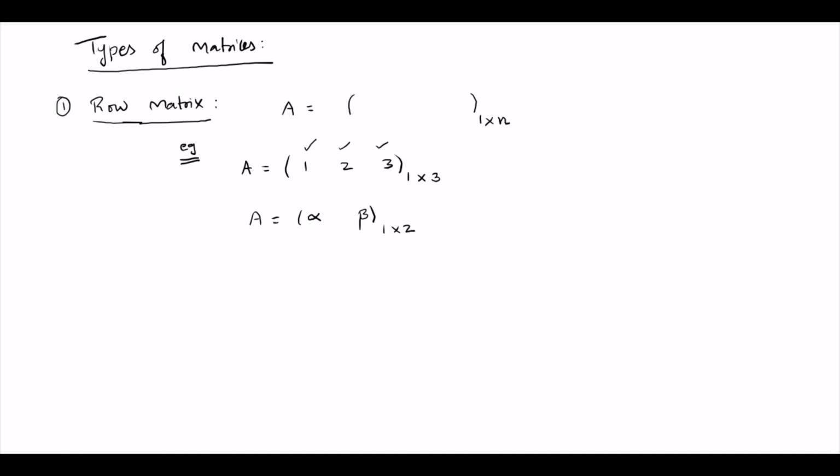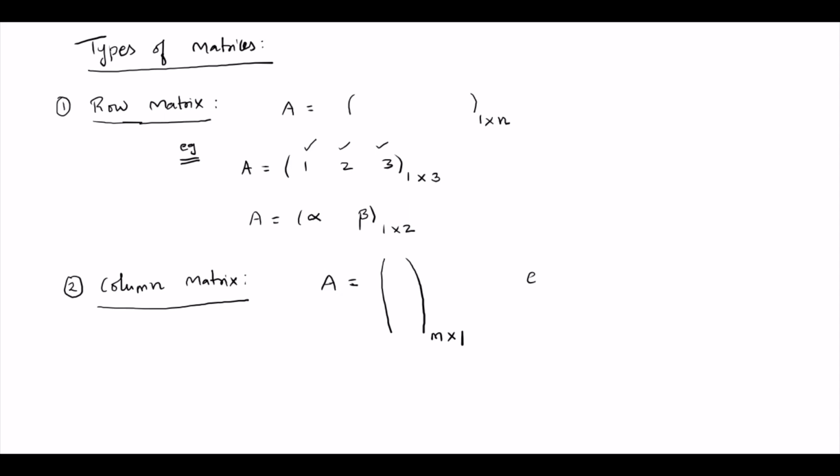The second type is the column matrix. A column matrix, for example, is a matrix A which has m rows and only one column. Only one column, m rows.